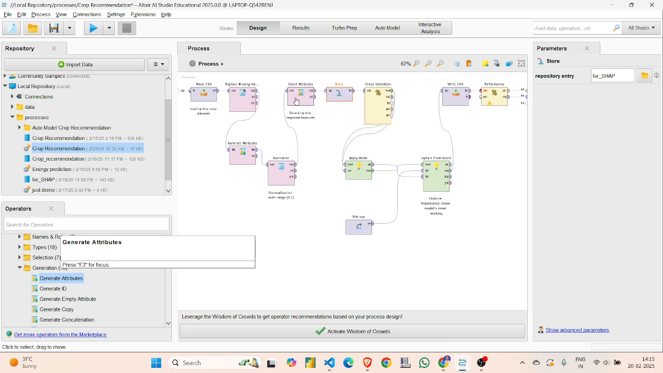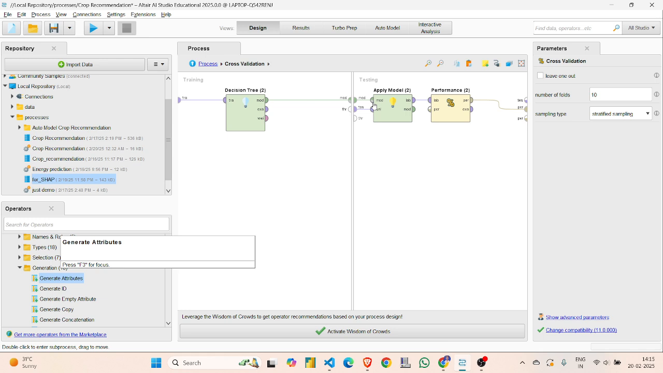So I got the data. Now I stored it. This is the repository where I have stored it. You can see here, like for SHAP values, the repository. From here I stored the data. And now I did the cross validation. If you double click on here, you can see the cross validation.